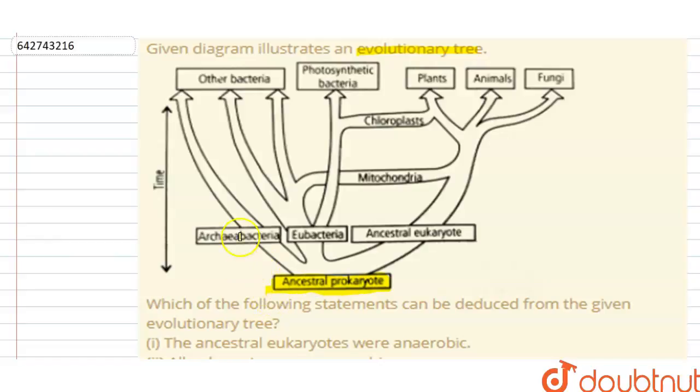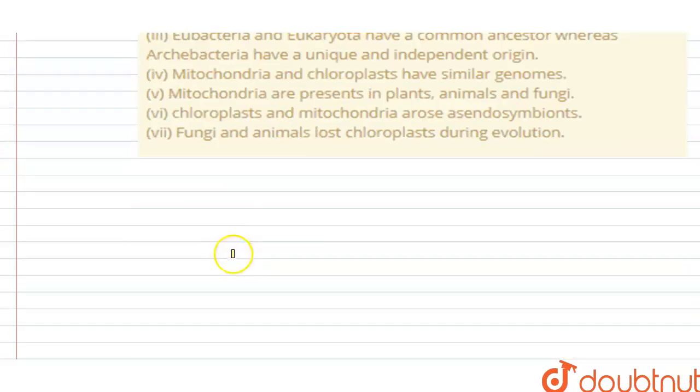Now at the bottom I have the ancestral prokaryotes. They were organisms that first took origin on the earth. What do you mean by the ancestral prokaryotes?